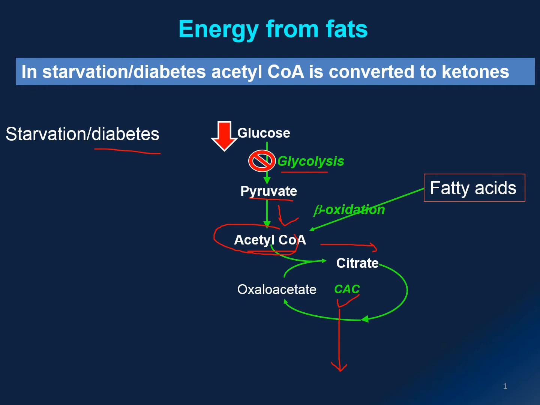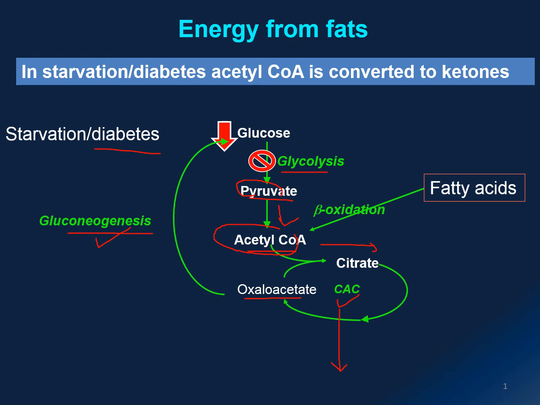But here is the problem. In starvation or in diabetes, your cells will try to produce new glucose molecules by gluconeogenesis. And since you do not have pyruvate, which is the starting material for gluconeogenesis, the cells will utilize the intermediate substrate from the Krebs cycle, which is oxaloacetate, to produce new glucose molecules. As a result, over time, your Krebs cycle is being drained by this process of gluconeogenesis.